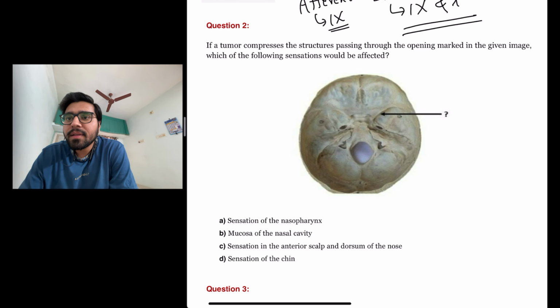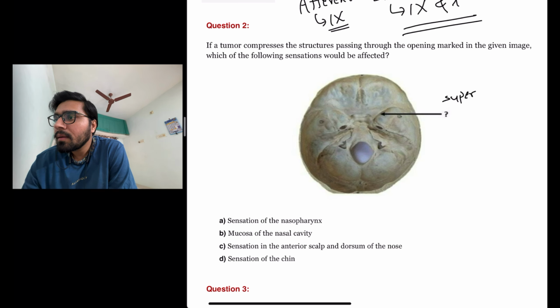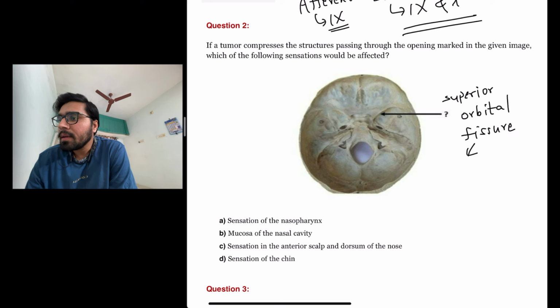The next question is: if a tumor compresses the structure passing through the opening marked in the given image, which of the following sensations would be affected? So the marked structure here in the given skull image is the superior orbital fissure, and the nerves that pass through the superior orbital fissure are the nasociliary nerve and the frontal nerve.